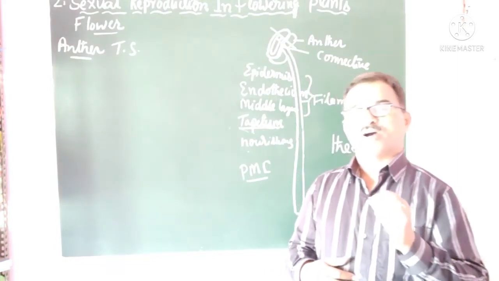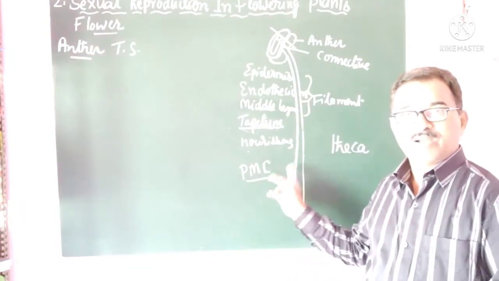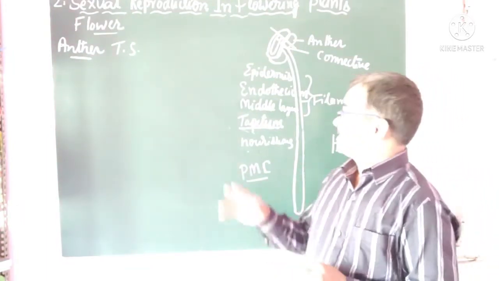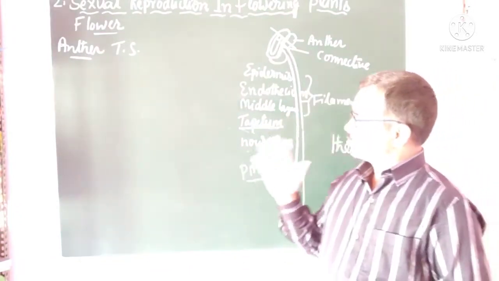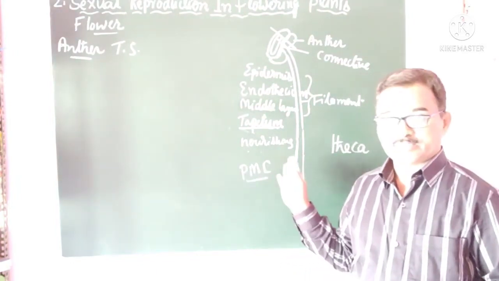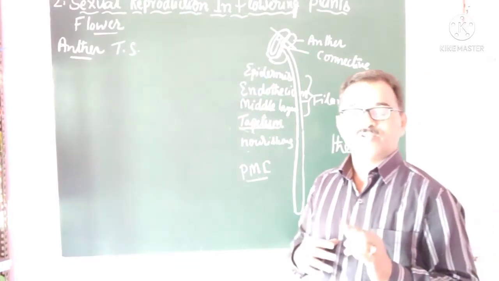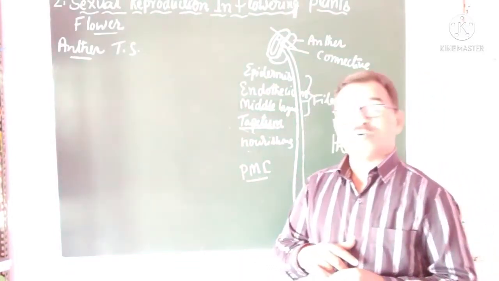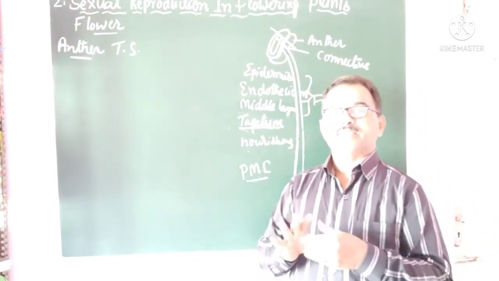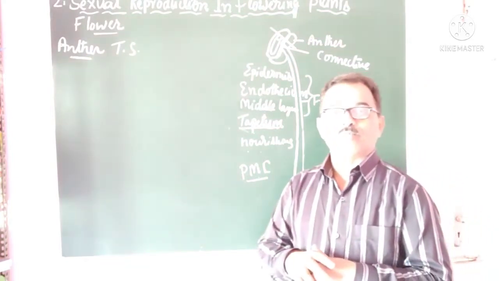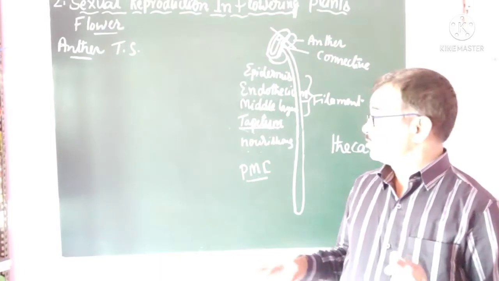This is the process of formation of haploid microspores from diploid pollen mother cells through meiosis in the microsporangium of the anther. After maturity, these pollen mother cells undergo meiosis, and each pollen mother cell produces 4 haploid cells. Those 4 haploid cells are called microspores. Initially, they are arranged in a group, and that group of 4 microspores together is called a microspore tetrad.